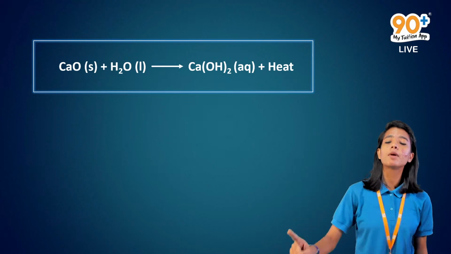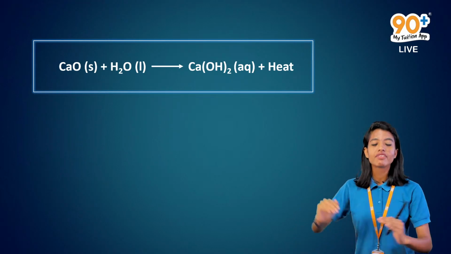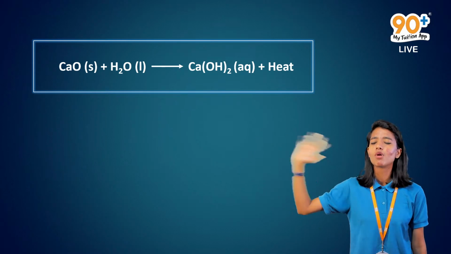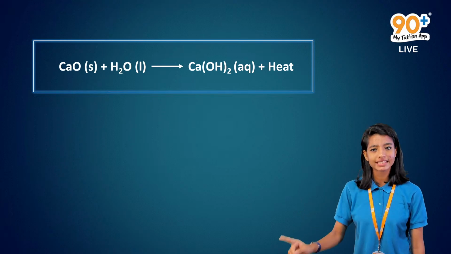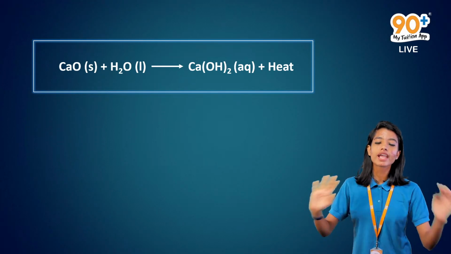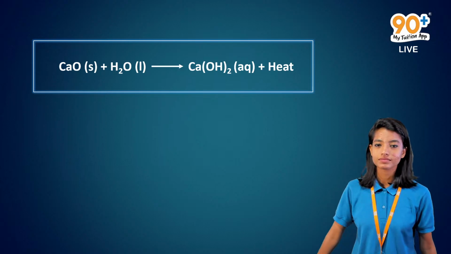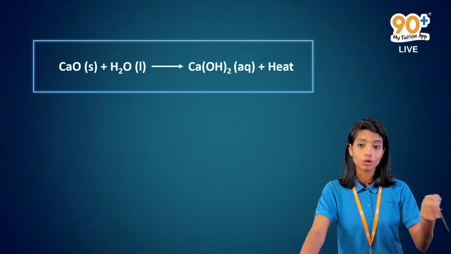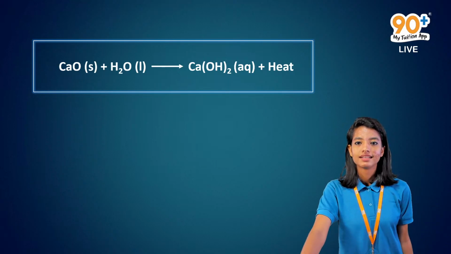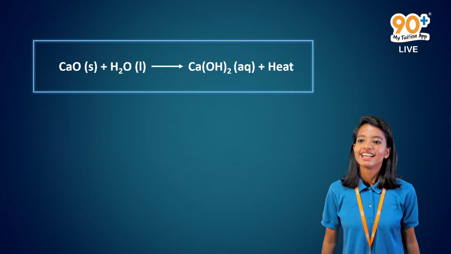This is an important example for the combination reaction. Don't ever skip this. This is the most important part of the chapter. So here we go. What is CaO? Can anyone tell me what is CaO? We have so many hands raised over there. I'm so happy. Very good.